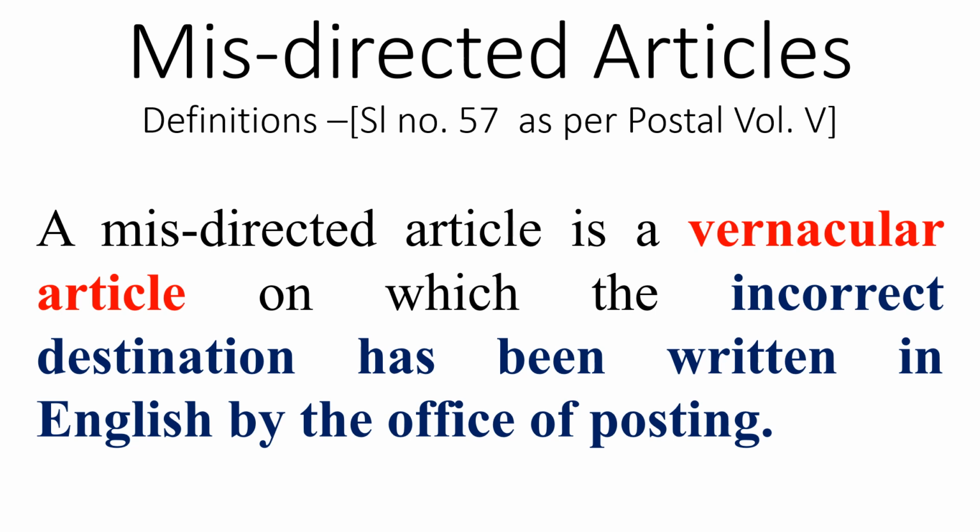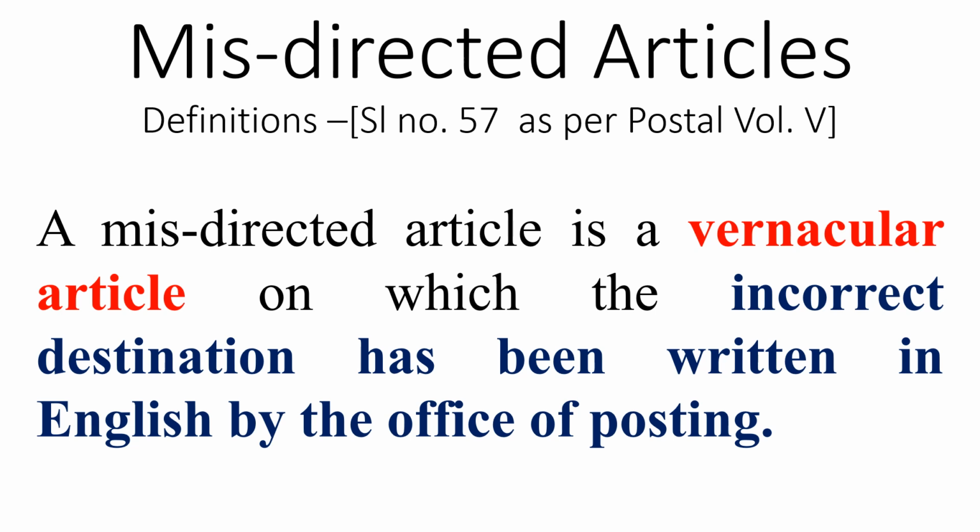While translating the address, if they have written a wrong destination, for example, instead of Mussoorie, if they have written Mysore, or instead of Mysuru, they have written Mussoorie, what happens?